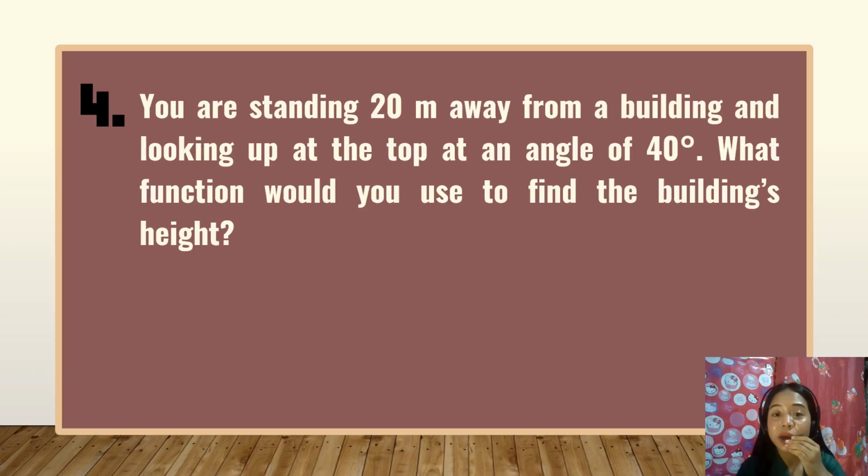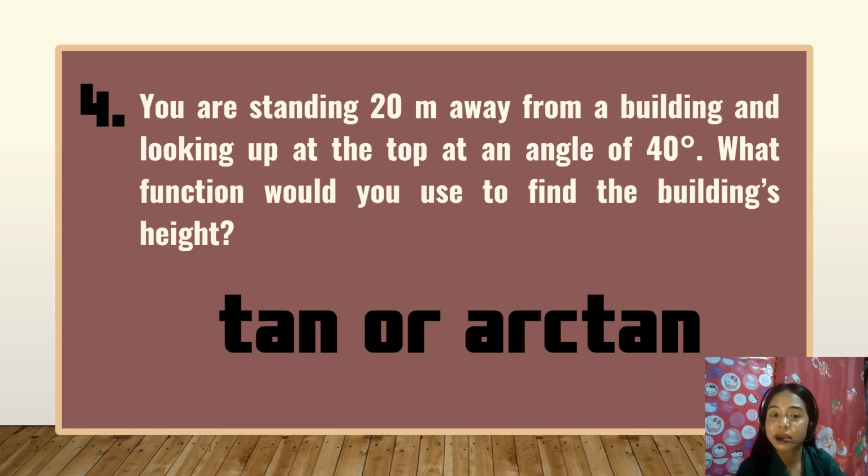You are standing 20 meters away from a building and looking up at the top at an angle of 40 degrees. What function would you use to find the building's height? 1, 2, 3, go. Yes, group 4. What is your answer? The answer of group 4 is correct. The answer is tan or arctan, or the arctangent. Very good. So group 4 got 5 points, while groups 1, 2, and 3 got 3 points.